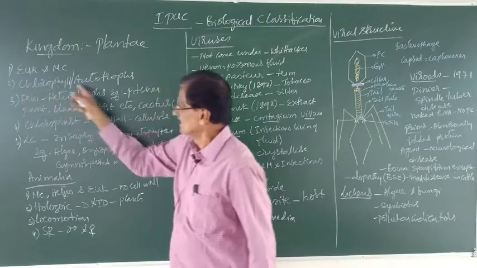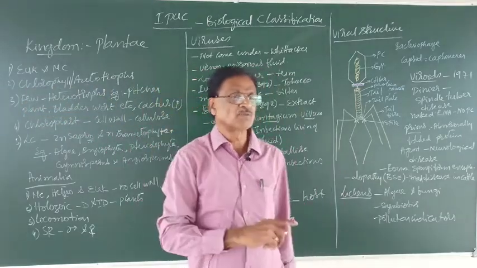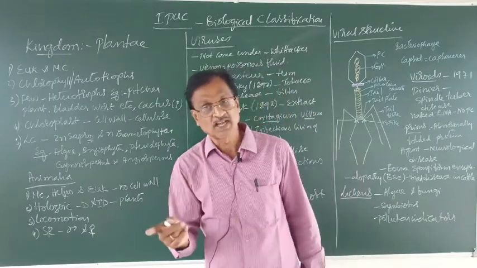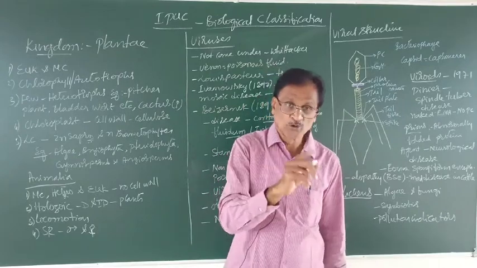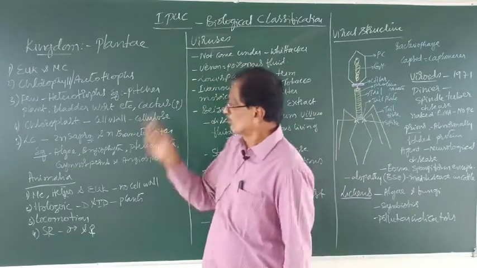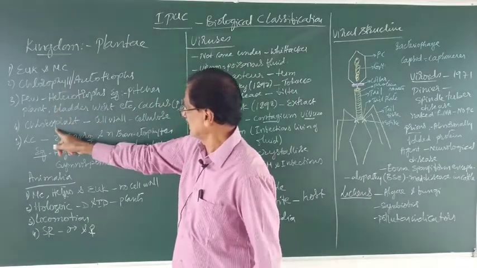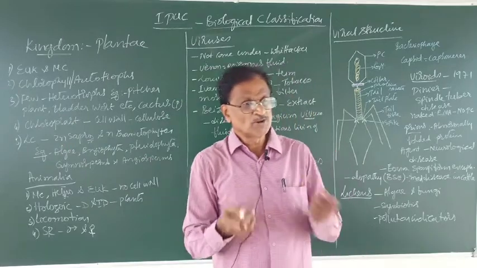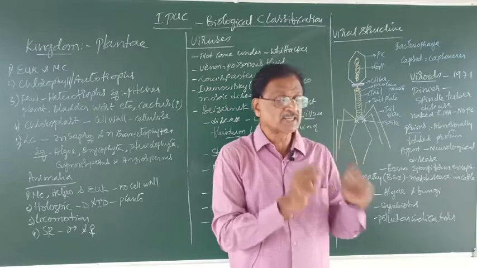Then, the majority of the plants are what? The autotrophs, because of the presence of the green pigment by name chlorophyll. The chlorophyll is found in the cell organelle by name what? Chloroplast. Chloroplast is one of the cell organelles.